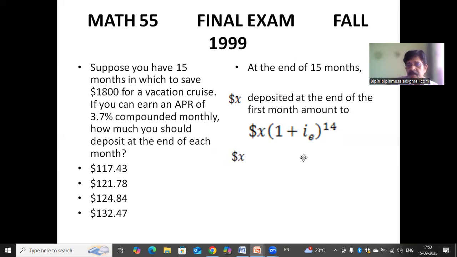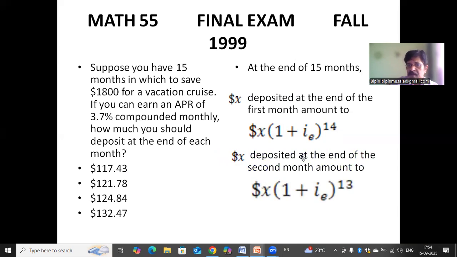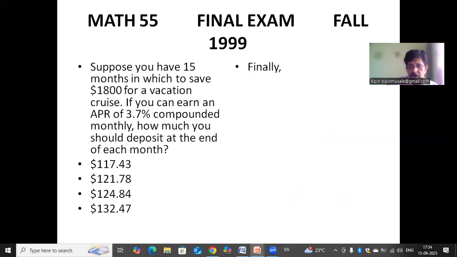Now $X deposited at the end of the second month will amount to the same, but the number of periods changes, it is 13. And so on, we can go on calculating the accumulated value of each installment of $X. The last payment of $X will not accrue any interest.